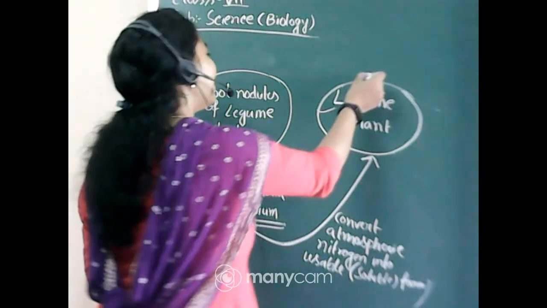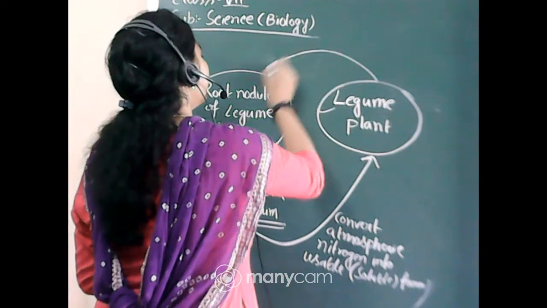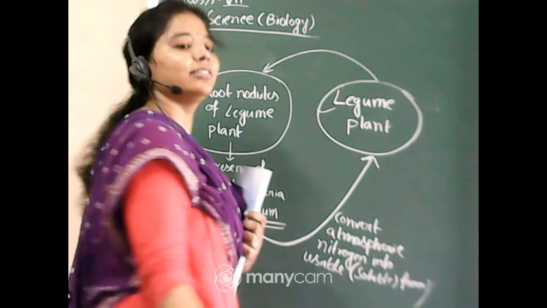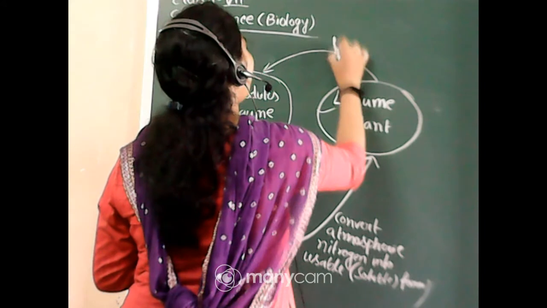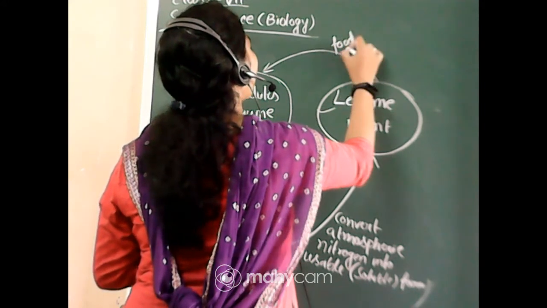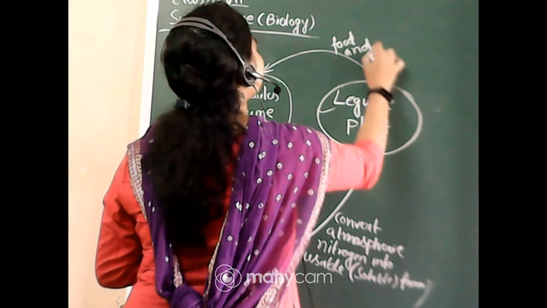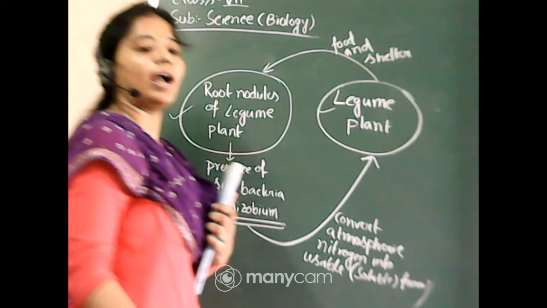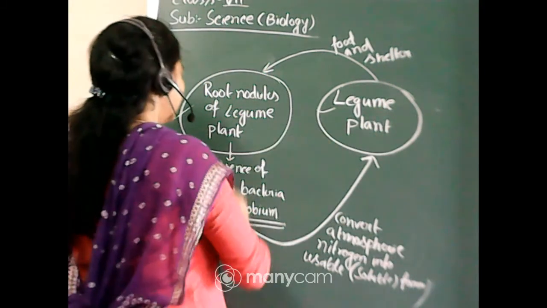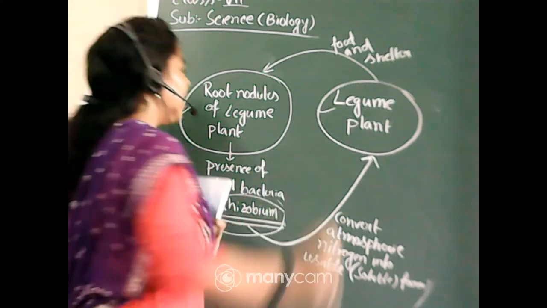In return, what does leguminous plant do for the bacteria? They provide food and shelter. They provide food and shelter to those soil bacteria.